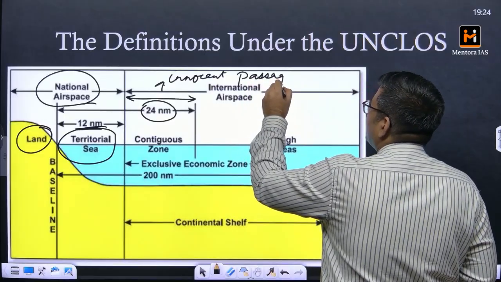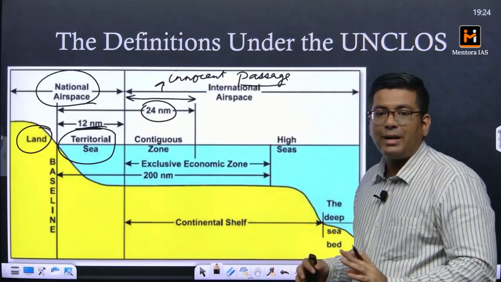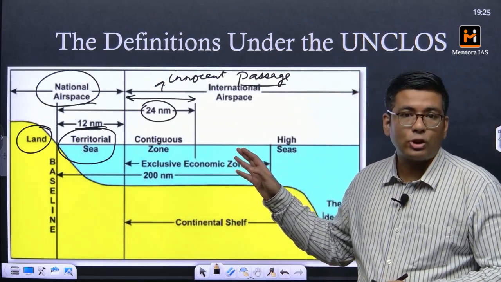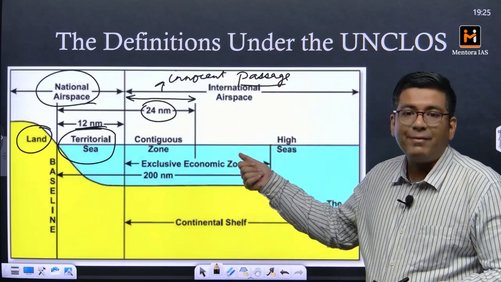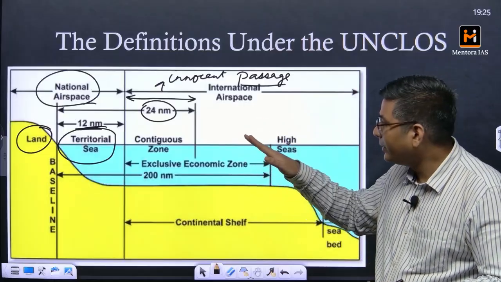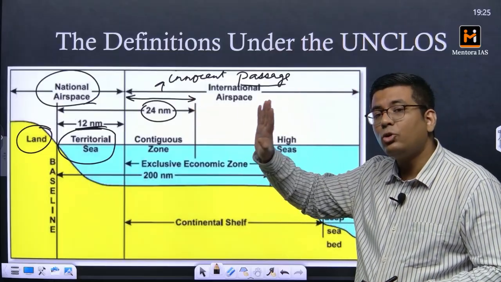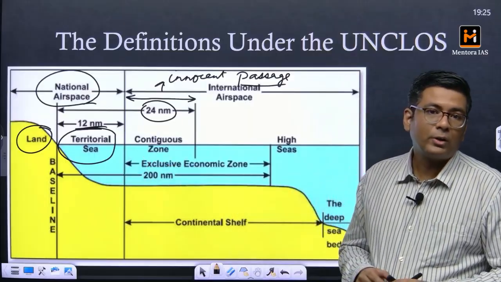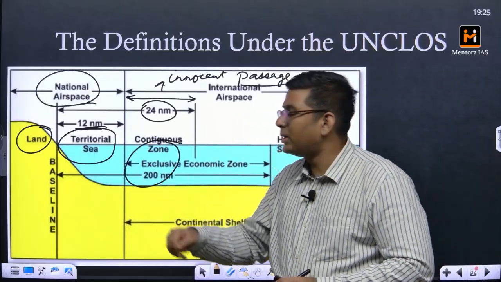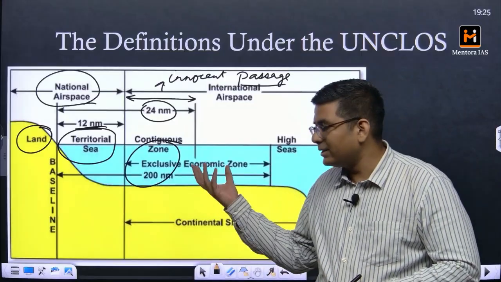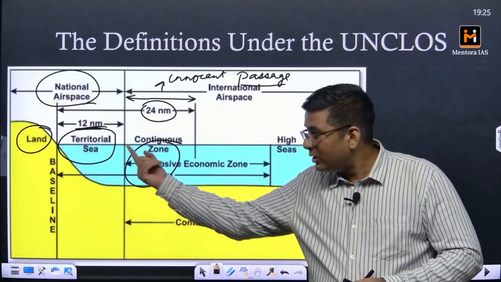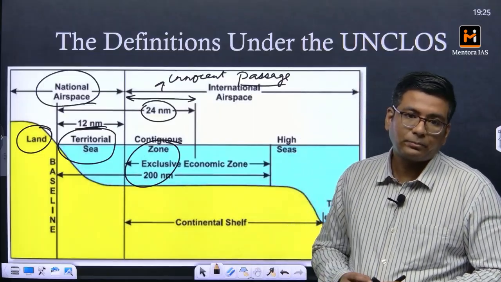Innocent passage means that you do not have any kind of weapons aboard, and you are not a defense warship. A private cruise, a container ship, or international commercial flights can pass over this region. You do not have to take permission from the country. But everything that lies within this zone, whatever is of economic importance, comes under the jurisdiction of the country.